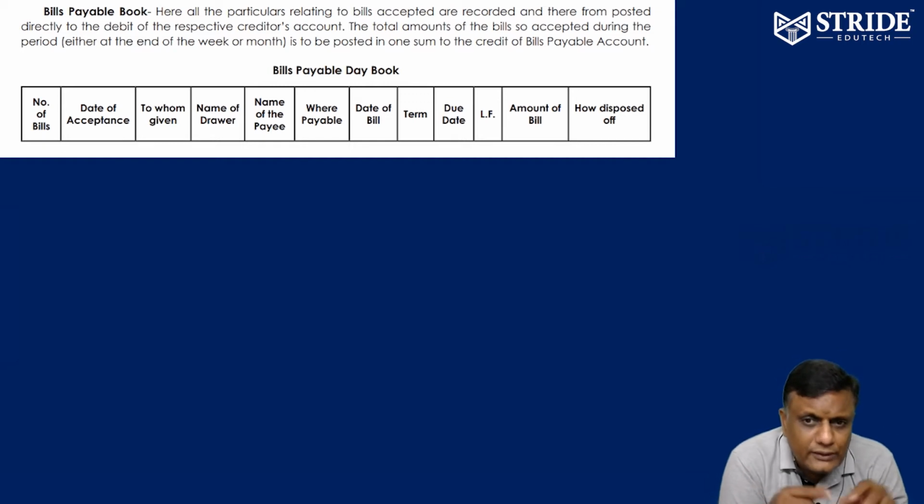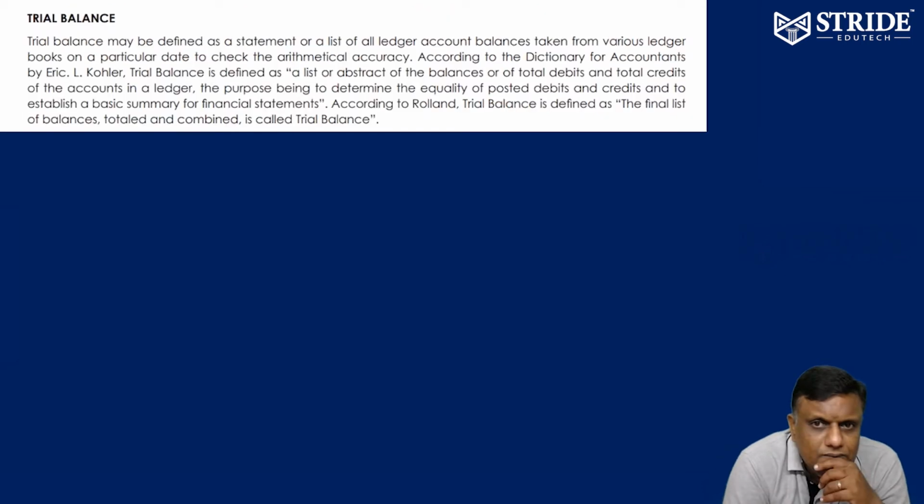So date of acceptance, to whom it is given, name of the drawer, supplier name, name of the payee, who is going to receive the money, where payable, which place we have to pay, date of the bill, terms 3 months or 4 months, what date it is going to be matured, what date you are going to pay, amount of bill, how the bill is to be disposed of, cash, bank settlement. That's it.